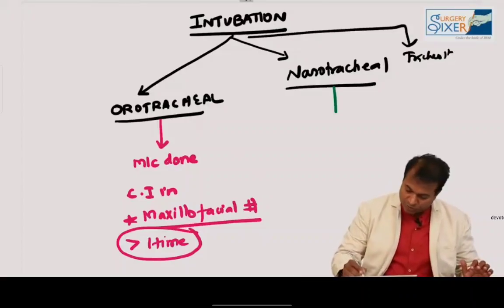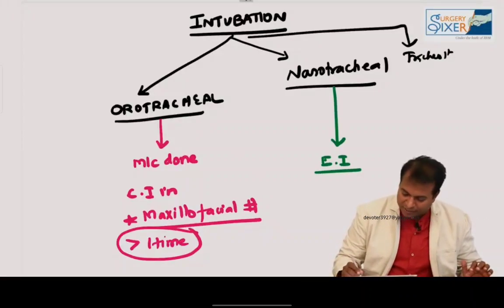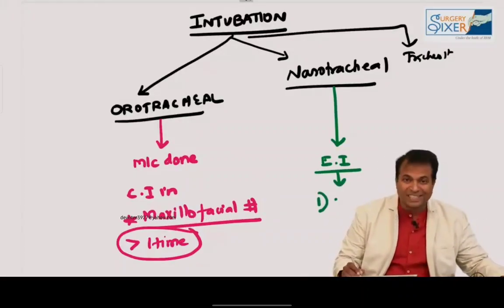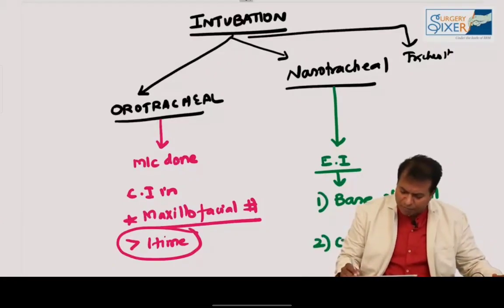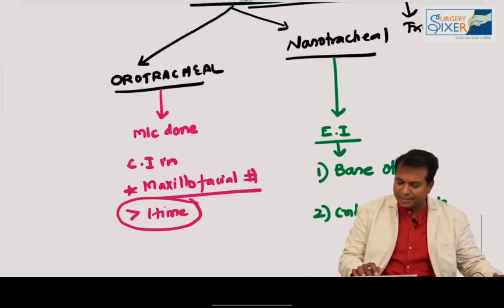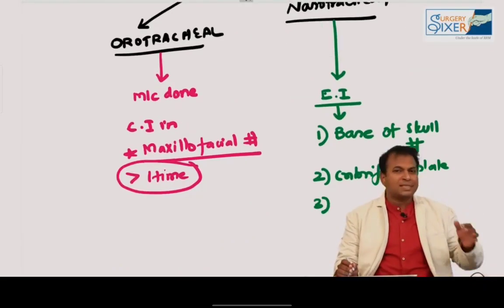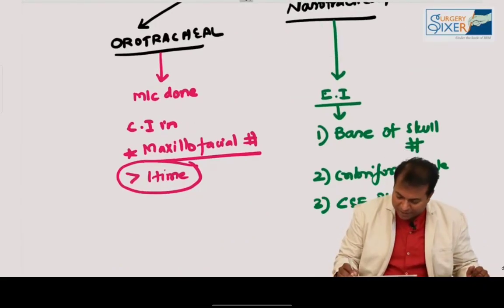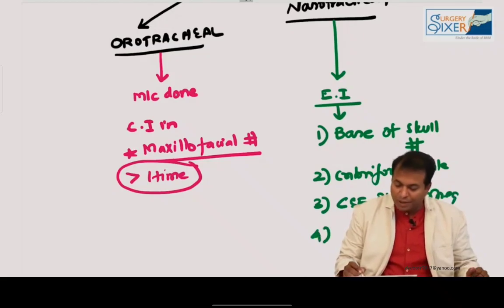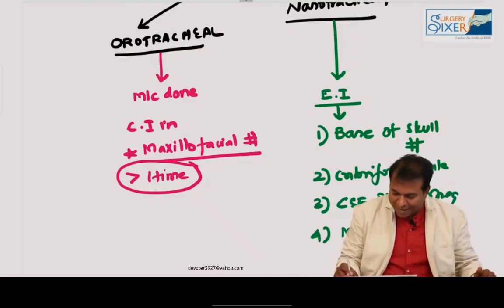So please remember, nasotracheal intubation is contraindicated in the following. This is a very big question. Most of you will know. Nasal intubation is contraindicated in base of skull fractures, especially anterior cranial fossa, cribriform plate fracture. Cribriform plate is fractured. Base of skull fracture. Patient having CSF rhinorrhea. And the fourth one, as usual, maxillofacial injuries.